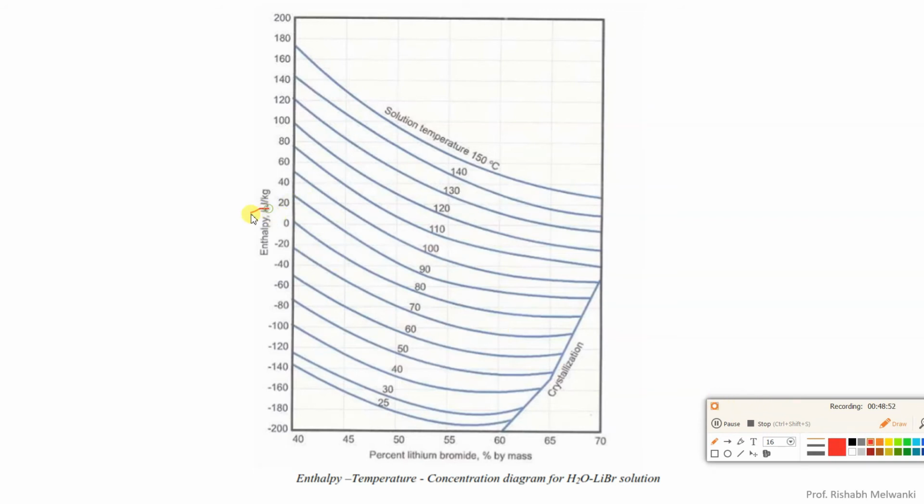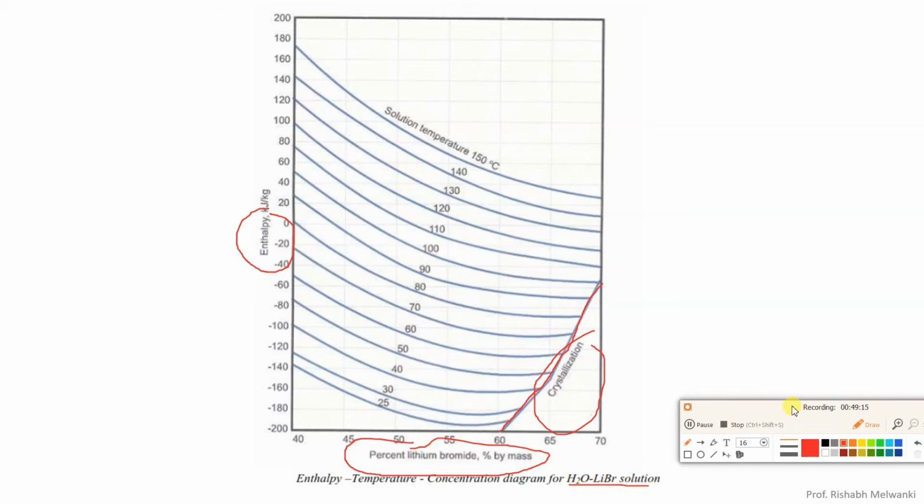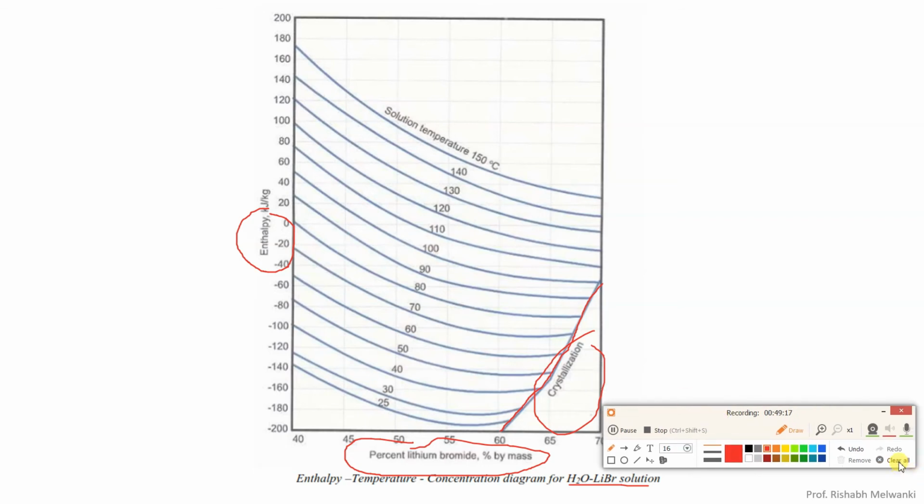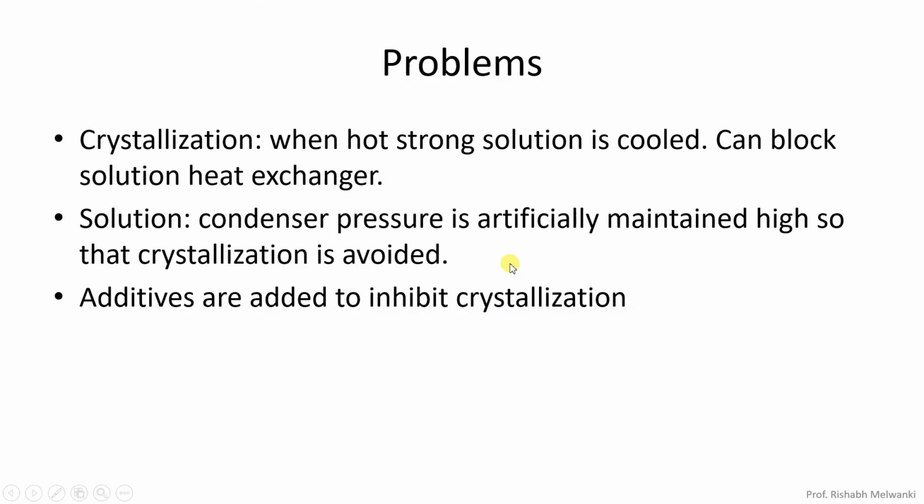Here you can see we have enthalpy on the y-axis and concentration on the x-axis, and these are temperature lines. If you see this zone over here, this side we have the crystallization zone. This is the enthalpy concentration diagram for H2O lithium bromide solution. Because of this crystallization, I'll show you the problem.